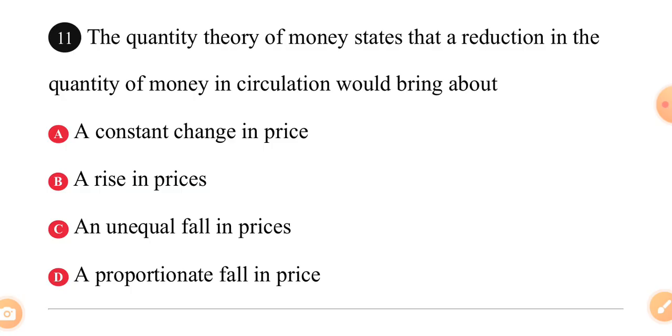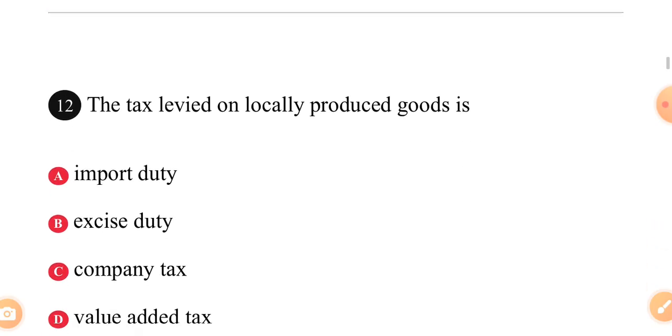A, a constant change in price. B, a rise in prices. C, an unequal fall in prices. D, a proportionate fall in prices. The quantity theory of money states that a reduction in the quantity of money in circulation will bring about a constant change in price. If you reduce the money, there will be constant change in price. That is the answer to question 11.